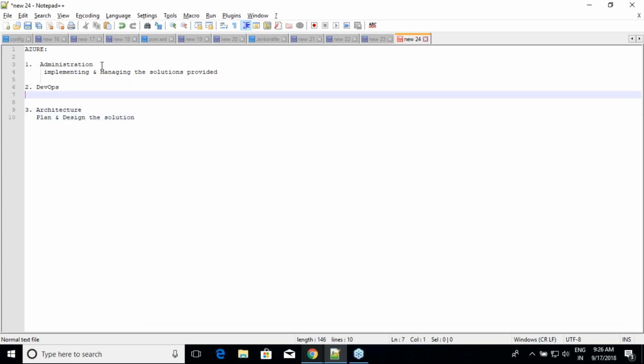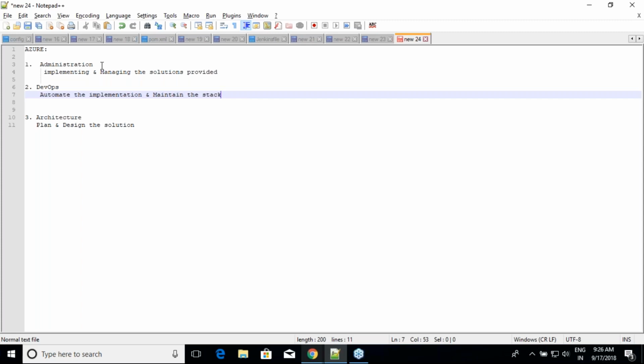As DevOps, your responsibility is to automate the implementation and maintain the stack. Managing might still be manual, but basically these are the three viewpoints which we look at Azure.